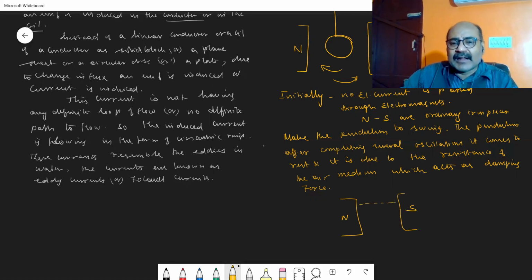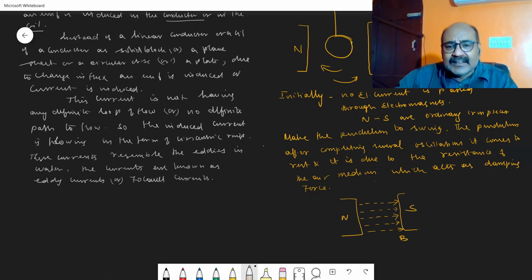Let us consider that magnetic field as B. Now inside this you have that simple pendulum, that is the solid disc.